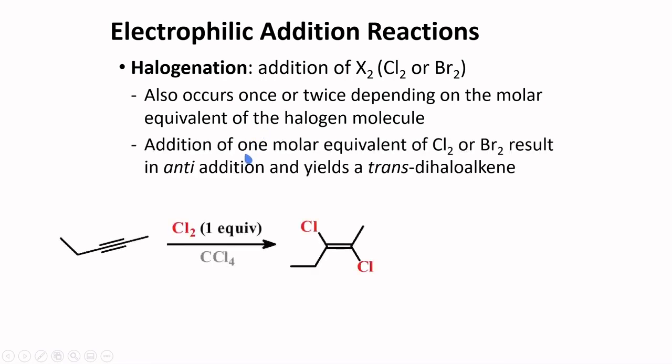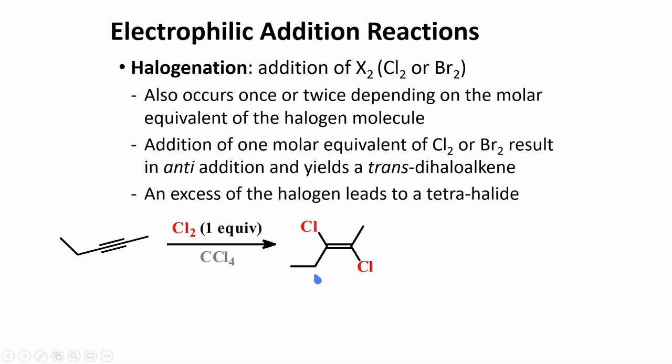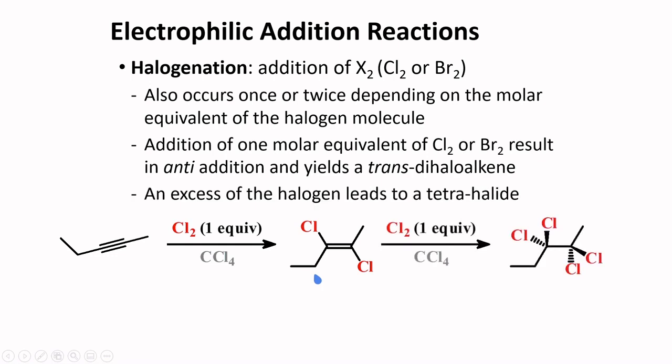The addition of one molar equivalent of chlorine or bromine results in anti-addition and yields a trans-dihaloalkene, reflecting the anti-addition that was previously described for alkenes. The addition of another equivalent or an excess of the halogen results in the formation of a tetrahalide.